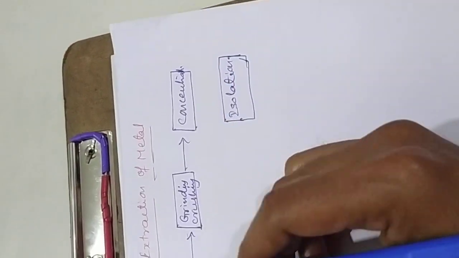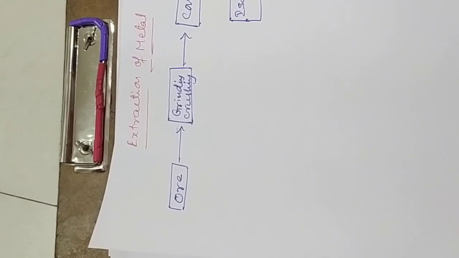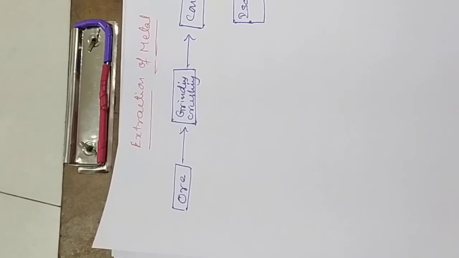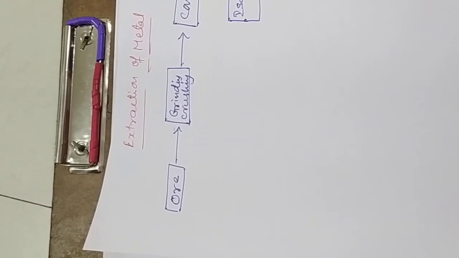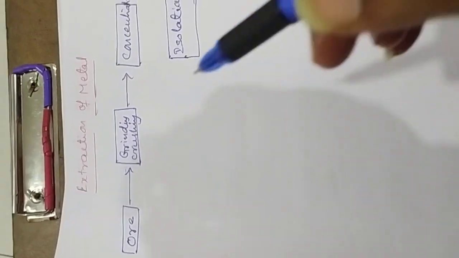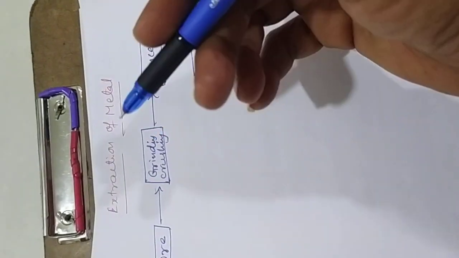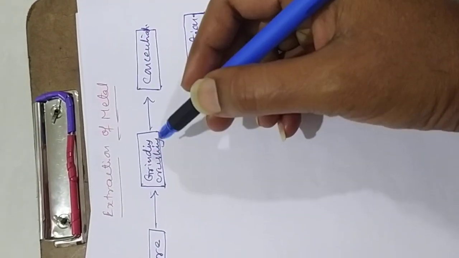Isolation. Basically, whatever ore we obtain from the earth contains lots of impurities, like sulfides, silicates, chlorides. There are lots of other compounds out of our requirement. Also, the ore we get is not in small pieces; it appears in bulk quantity. So that bulk quantity of ore should be ground into tiny particulates. That is called the grinding or crushing method.